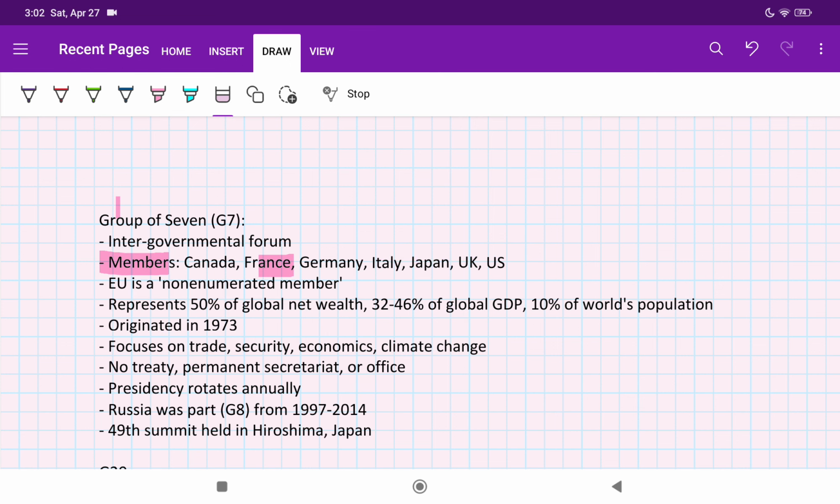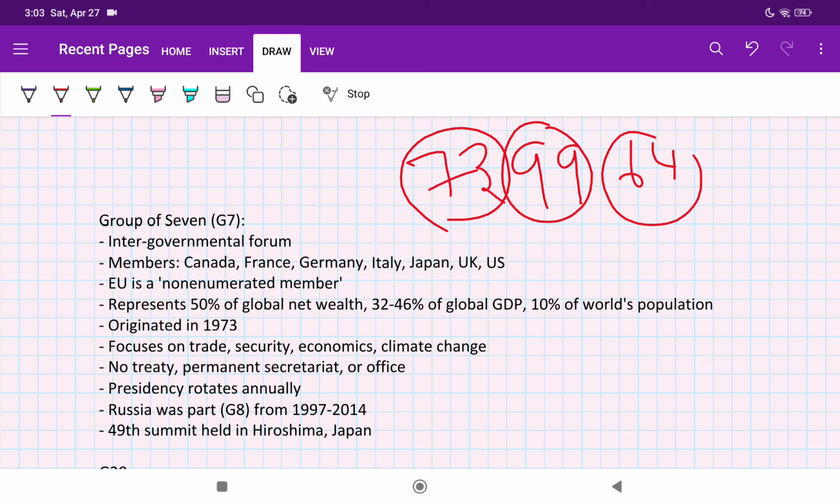So before seeing the important points in G7, I would like to mention three numbers: 73, 99, 64. These three are important numbers, and we will discuss their importance at the end. First, an important point for the prelims is that they may ask about the G7 members. They may give you some countries as options and ask whether they are part of G7 or not.